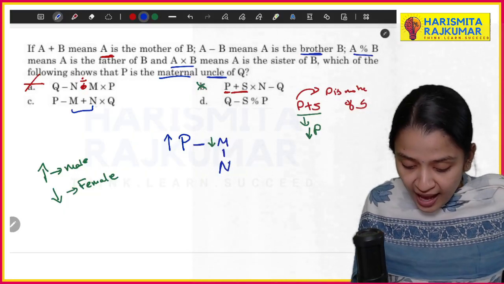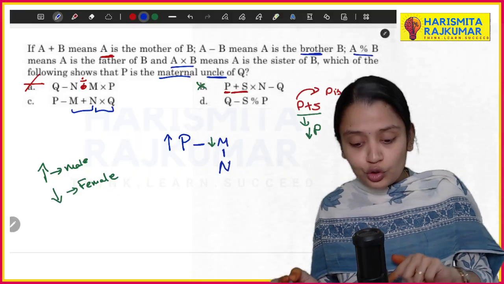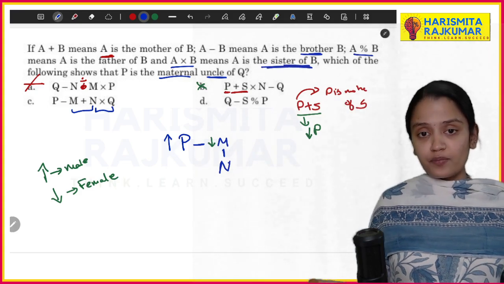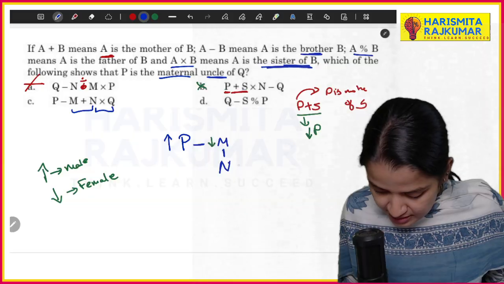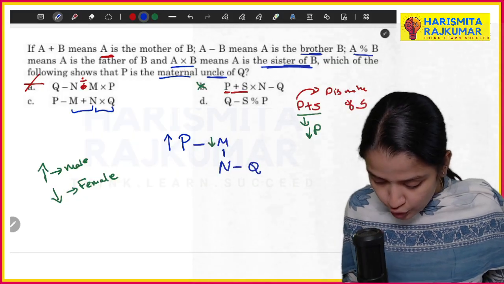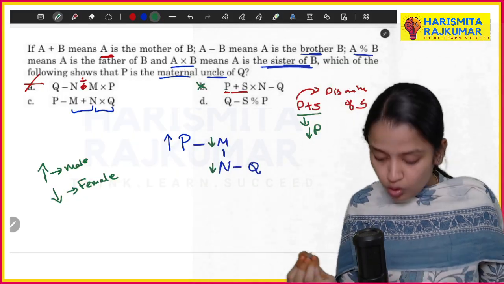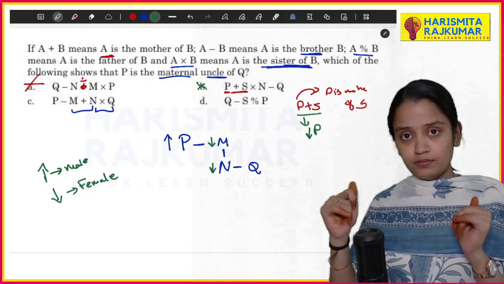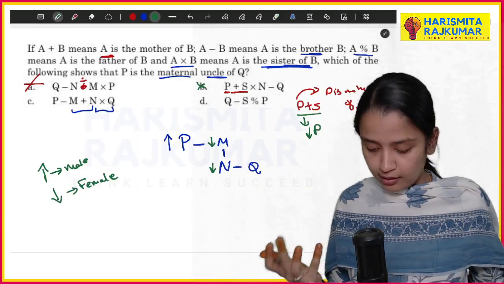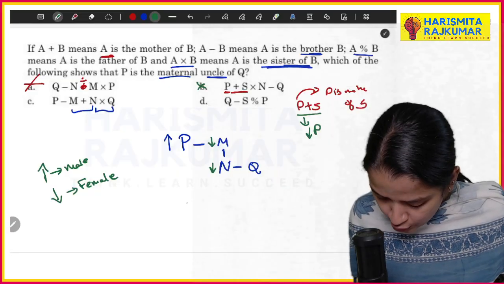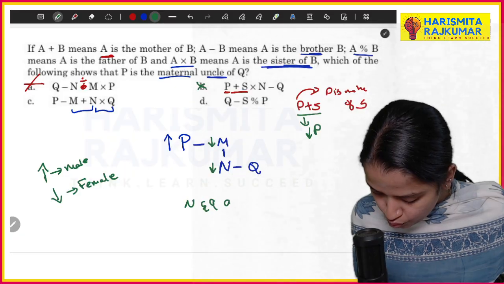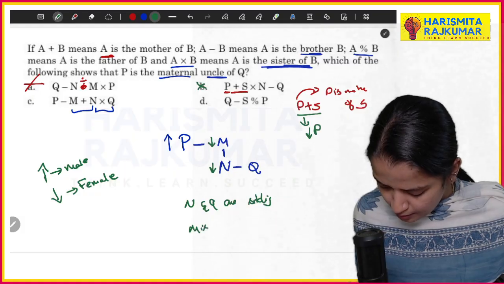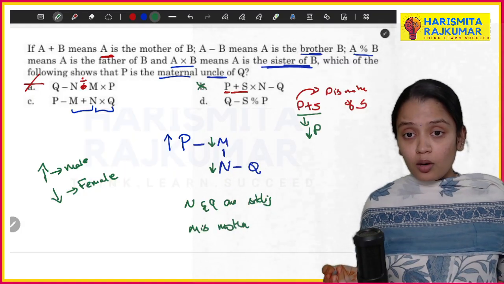Now N into Q. A into B means A is a sister of B. So N is a sister of Q. So N is also basically a female character. So what can you say, your N and Q are siblings? Basically their mother is M.